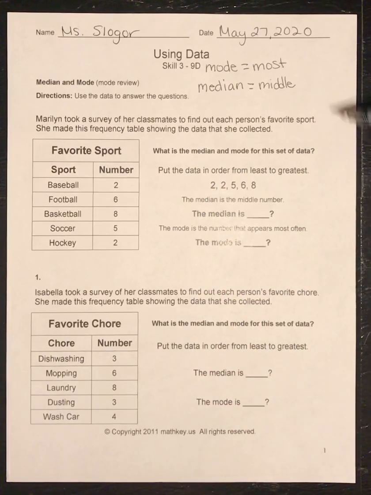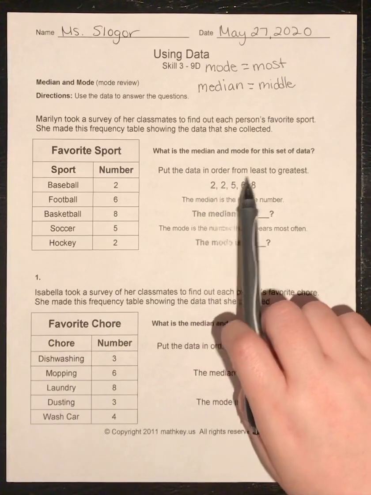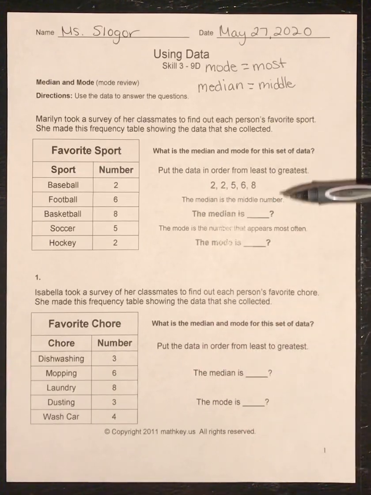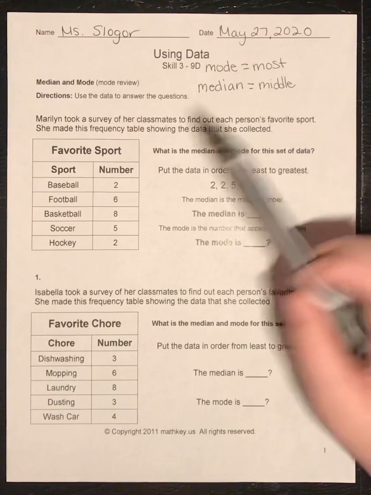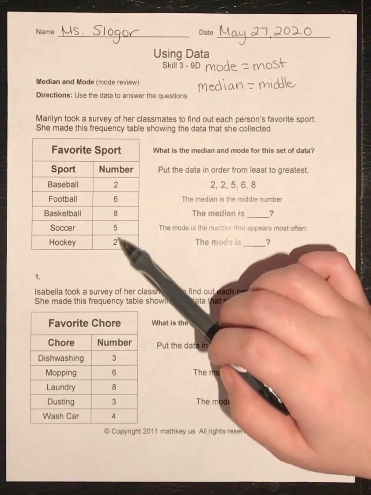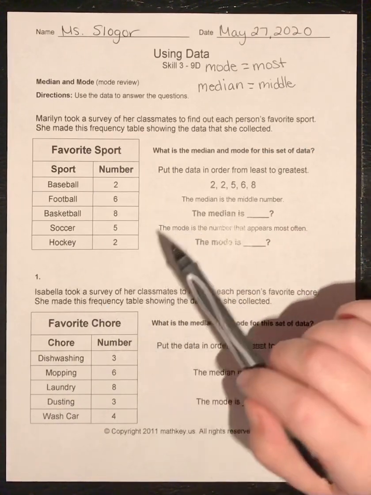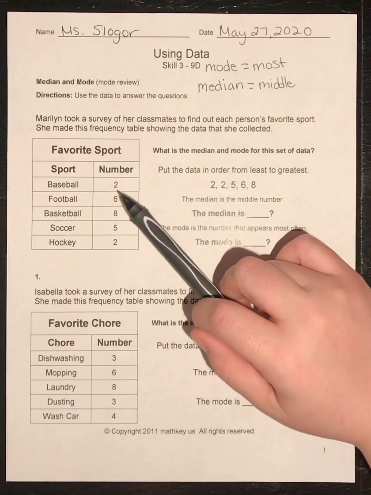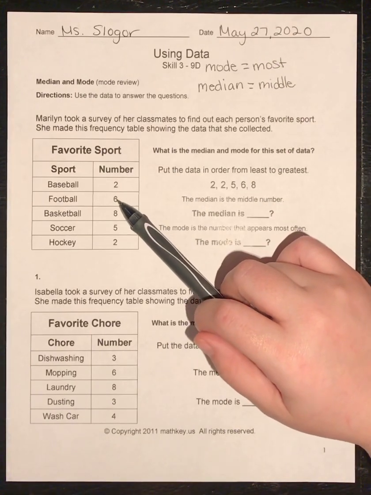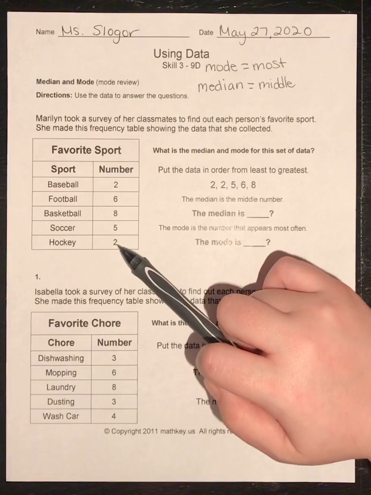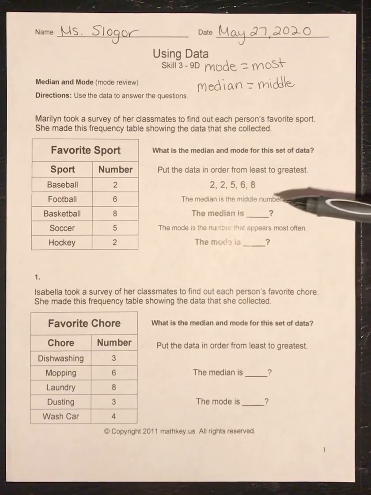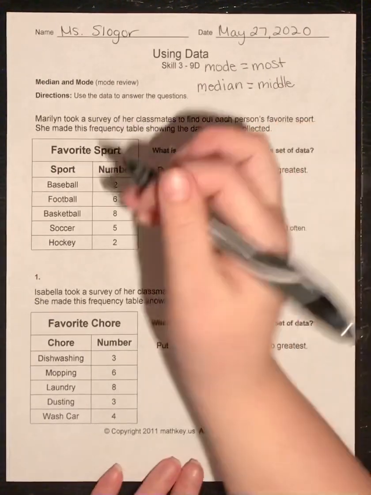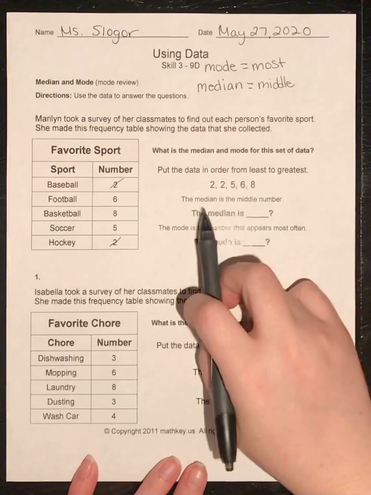So they've already been really nice to you, and it says put the data in order from least to greatest. They've already done this. So what they did is they looked over here and they went 2, 6, 8, 5, 2, and they went, okay, what's our smallest number we have? And that would be 2. So they said we have 1, 2, that's not a 2, not a 2, not a 2. We have 2 2s. So they put 2. And then when you do that, you can kind of cross them out. So we already put our 2s.